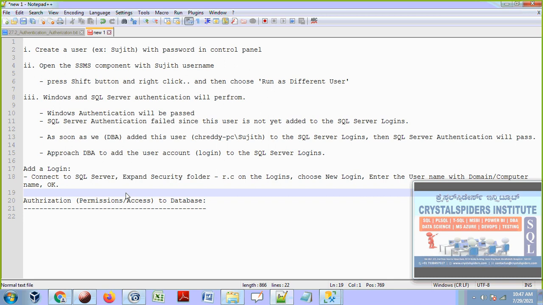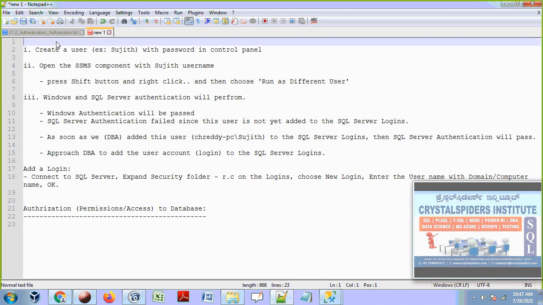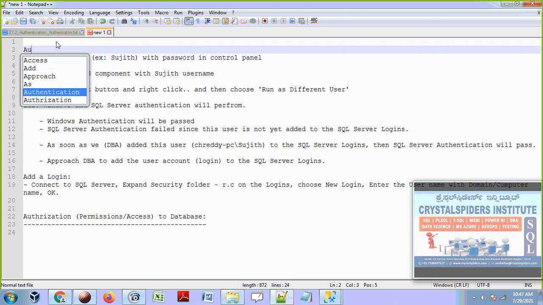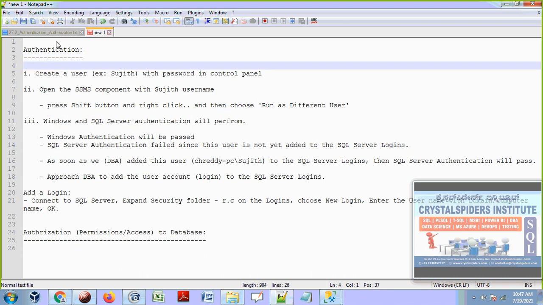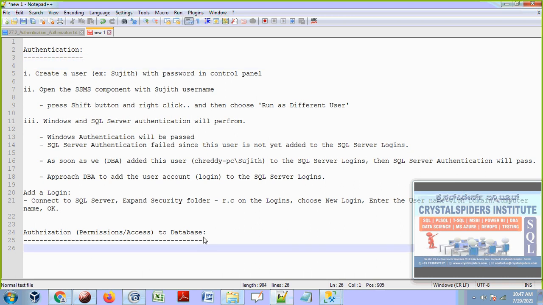Okay. So how you will grant? It's very simple, guys. Very simple. Granting the access. Authentication, and this is authorization to databases. Database or databases.